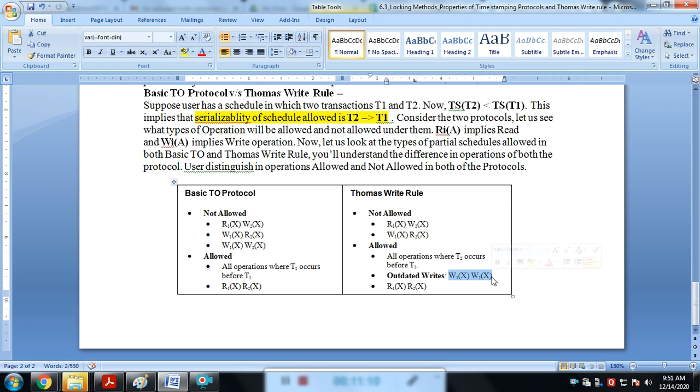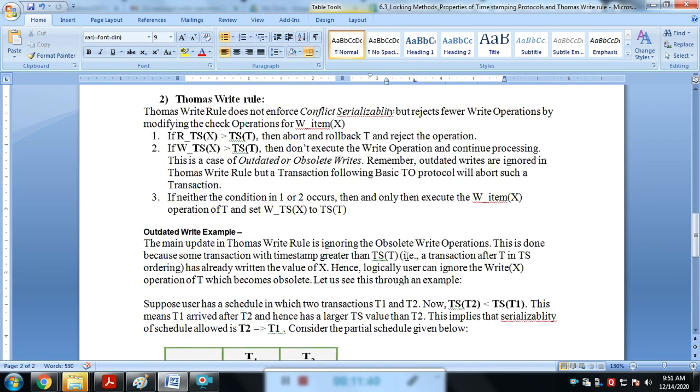It reduces the time of the timestamping protocol and improves performance if we allow this outdated write, which does not create any problem in the schedule. That's why we can allow it, to improve the performance of the protocol. That is simply the concept behind the Thomas write rule.